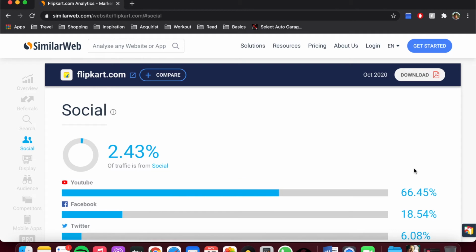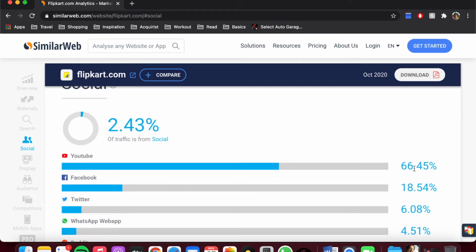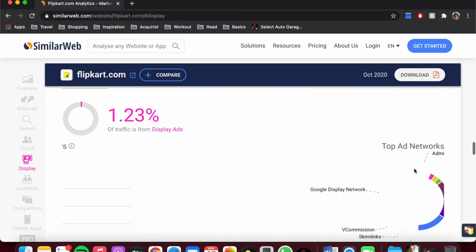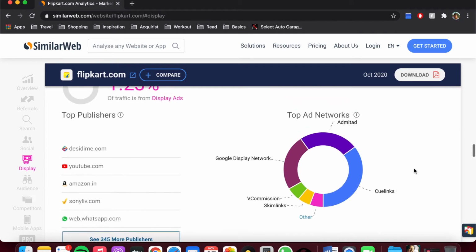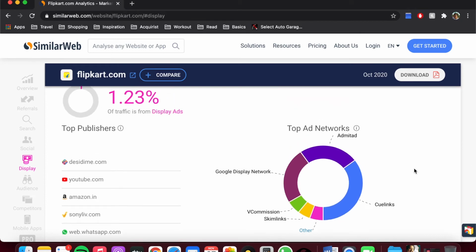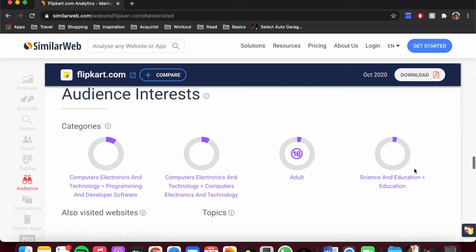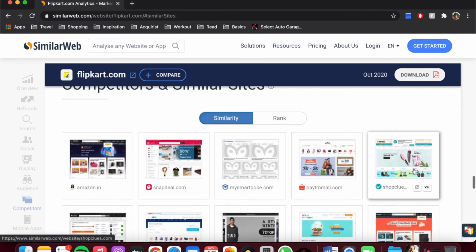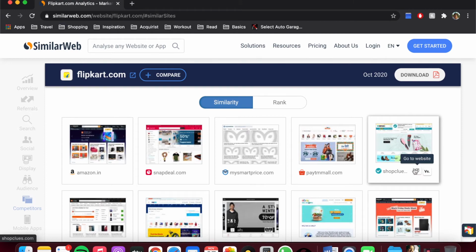Also on the social front, we can see that YouTube and Facebook form the bulk of the channels sending traffic to Flipkart.com. So this tells you, if you're an e-com player, which are some of the channels you should start off with. You can also see the ad networks where Flipkart is currently running most of its display ads. And there are some other insights also that you can see over here.